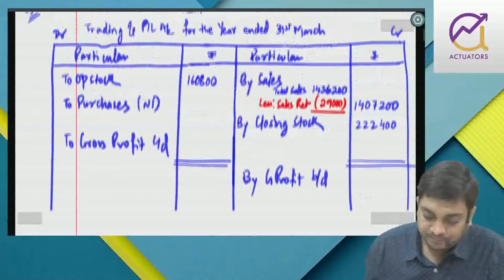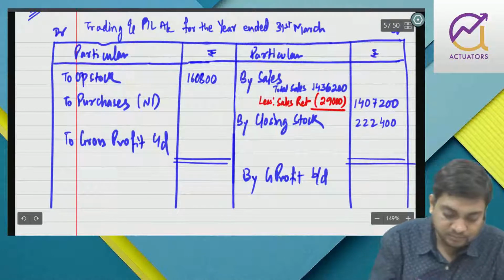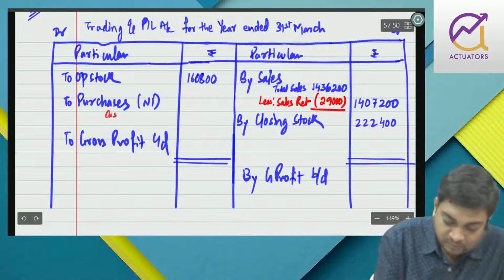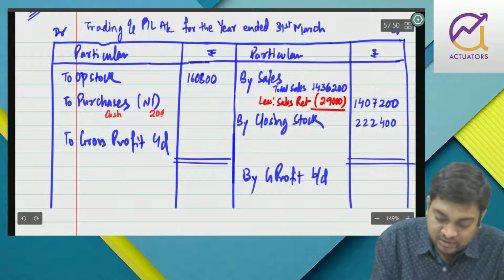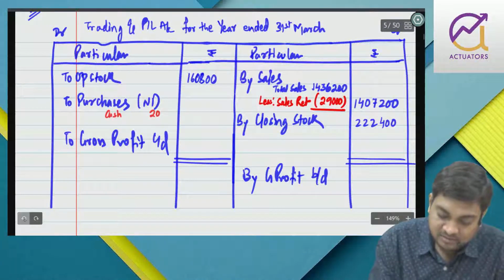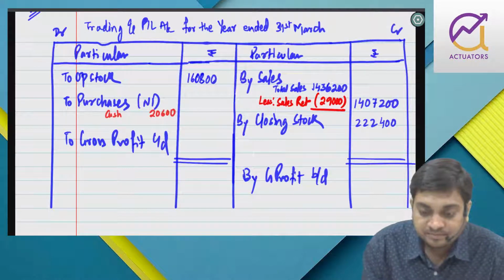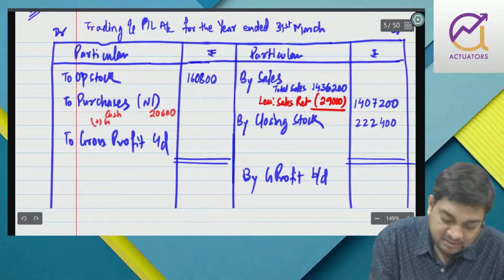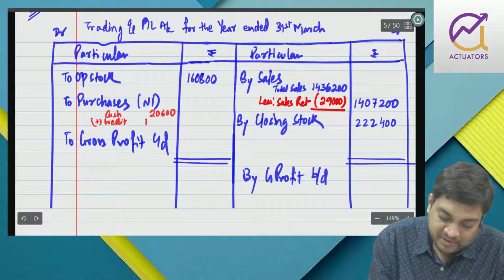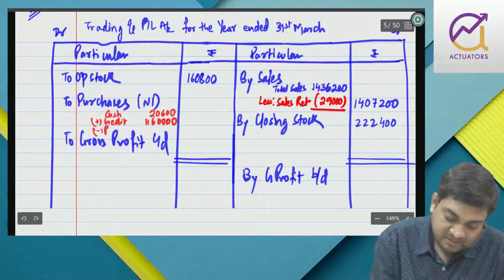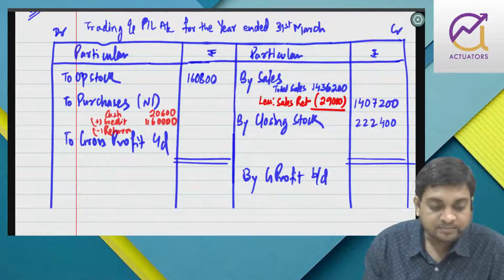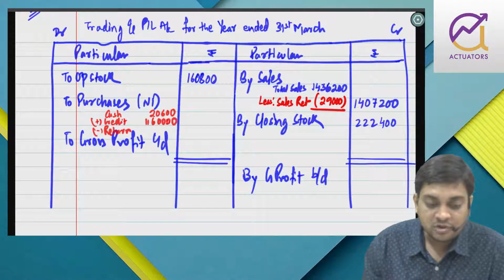So cash purchase is 20,600 plus credit purchase is 11 lakh 60,000, less return to creditor is 14,000, oh sorry, 8,000.